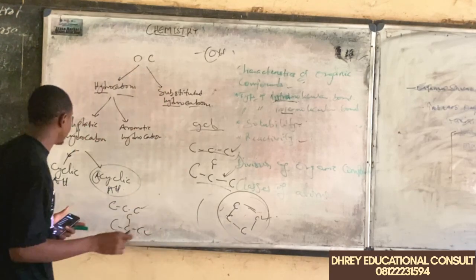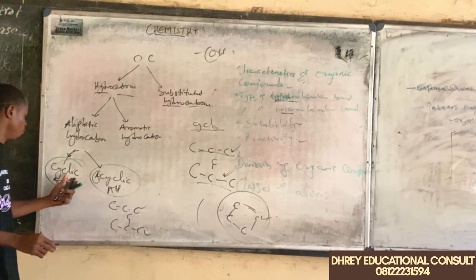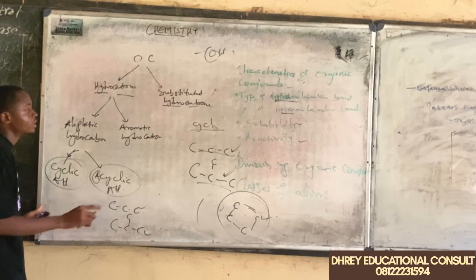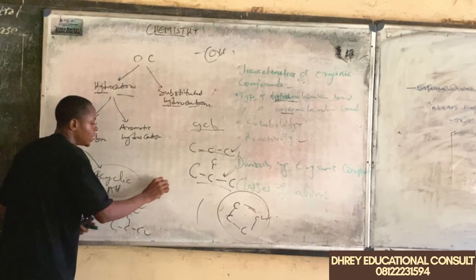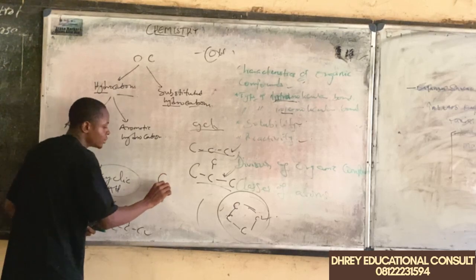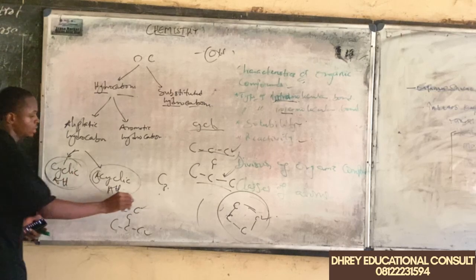But take note of this: for all cyclic aliphatic hydrocarbons, the least one we can have there should have a carbon number of 3.